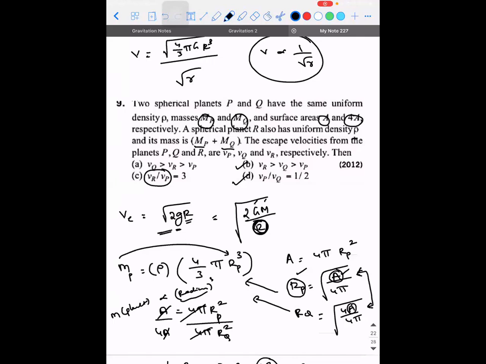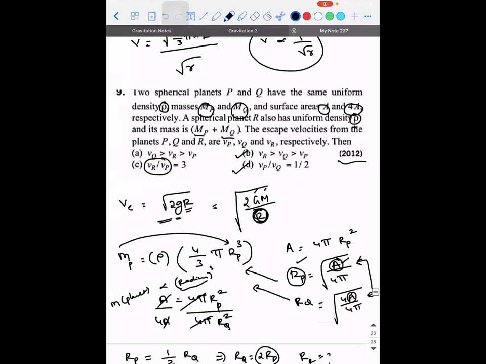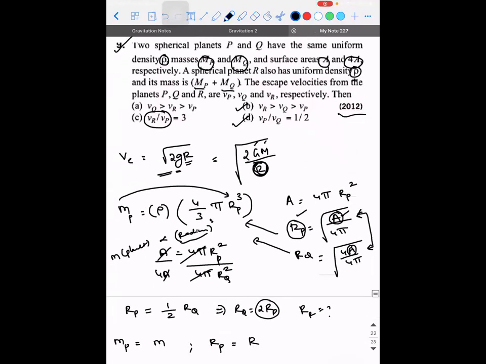According to me, the most important data in this question is the density. Had the densities been different, we would have actually got a different answer. The approach would have completely changed. So you can expect these kinds of problems also. Okay. Next.